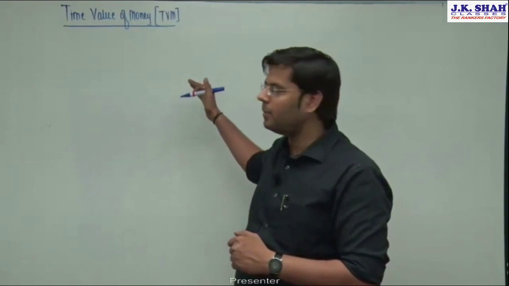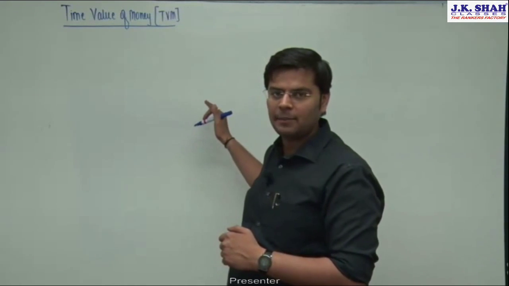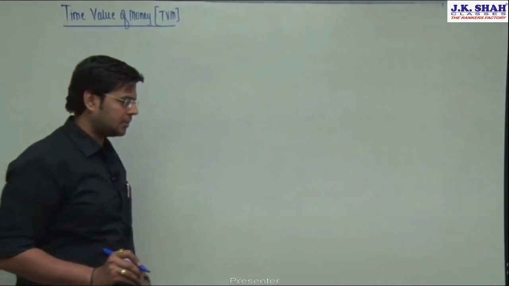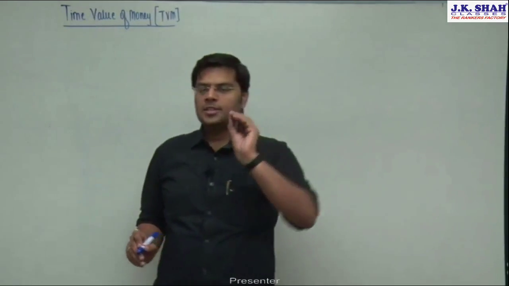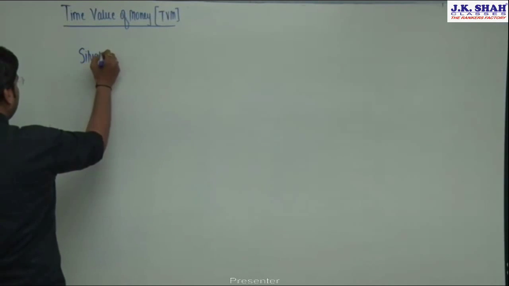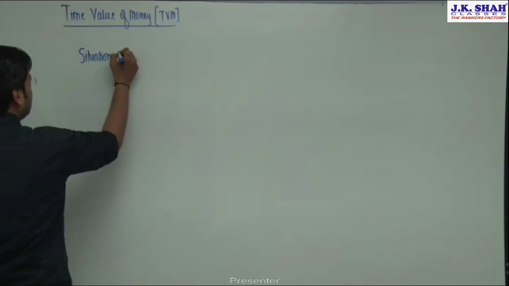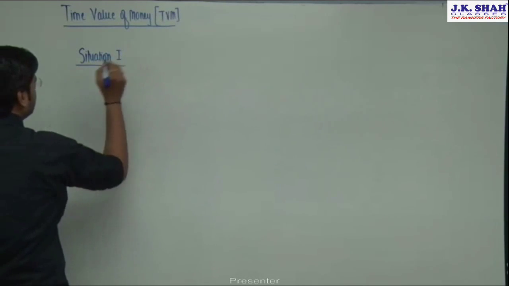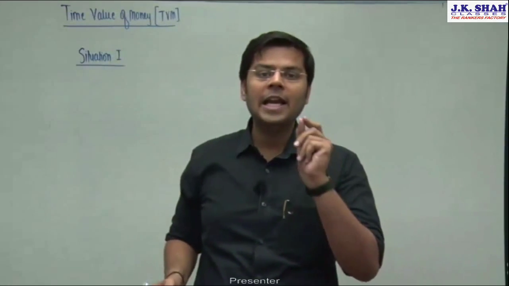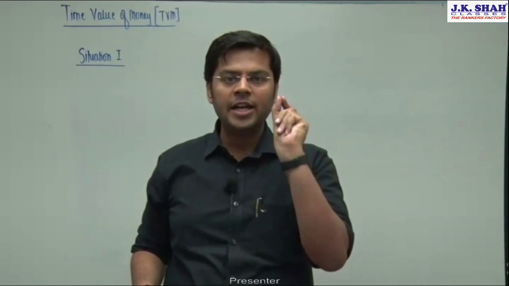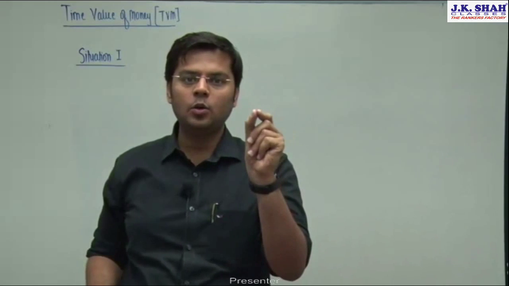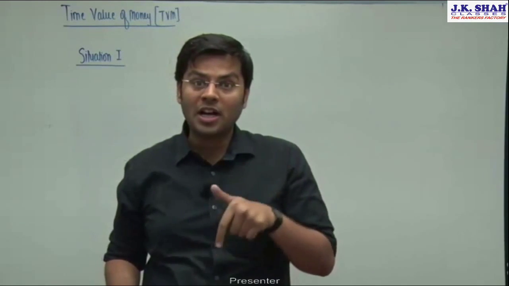Let us discuss what will be the use of this time value of money in the chapter of capital budgeting. To make you people understand, let me take three situations. Let's take situation 1 here. Now friends, in the chapter of capital budgeting, the word time is denoted by letter T, and when I say T0, it means time now, right now.